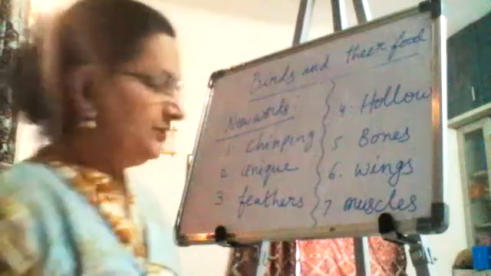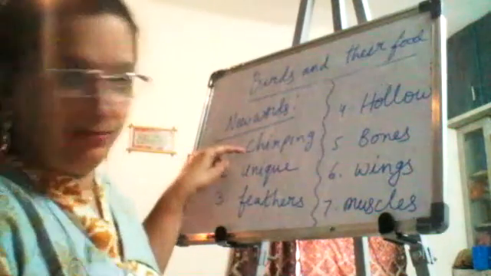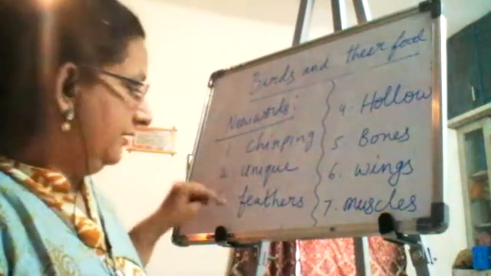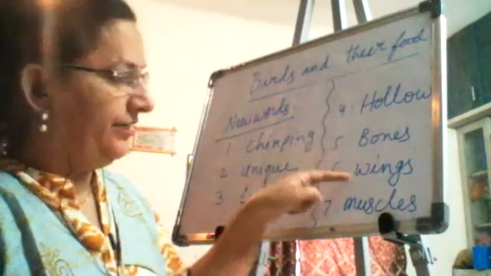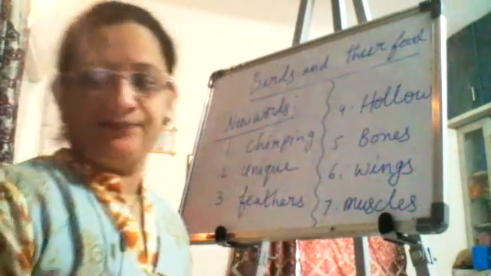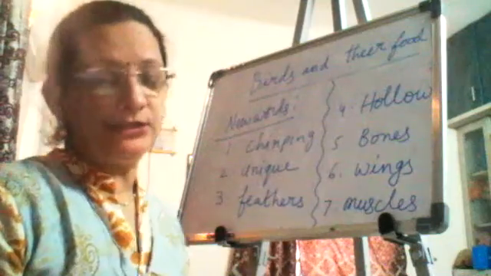Muscles. So first try the 7 words: chirping, unique, feathers, hollow, bones, wings, muscles. You have to stop the video and write the words.